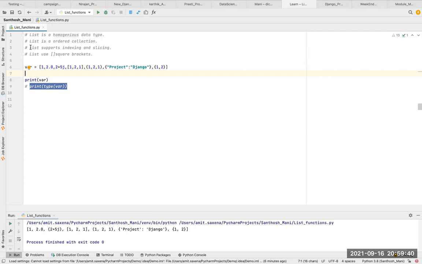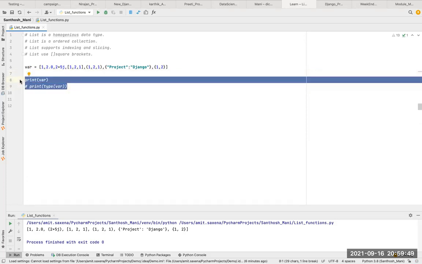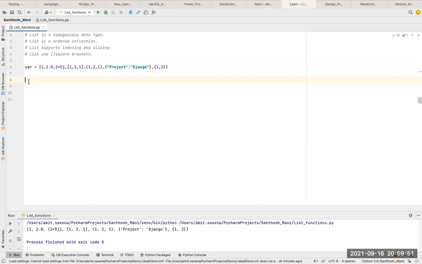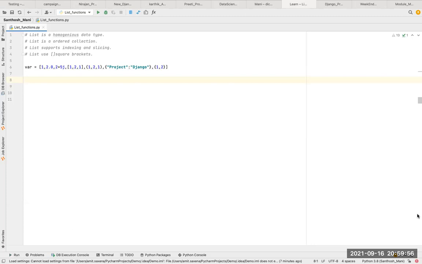Now the third point is that list supports indexing and slicing. Indexing and slicing is a very important thing. Before that, I will check one thing, is that clear, guys: length starts from 1 and index starts from 0. If I want to check the length of this particular list, I will use one more inbuilt function, that is length, len of var.